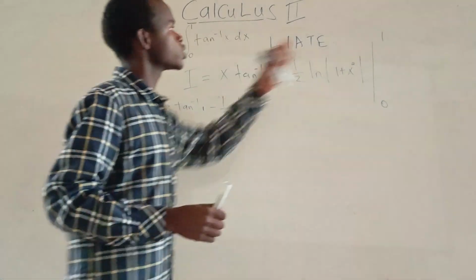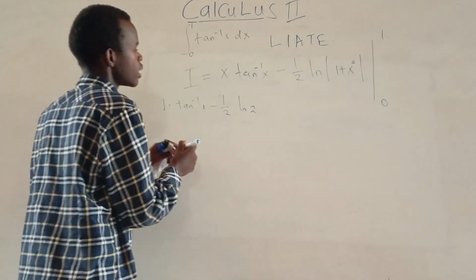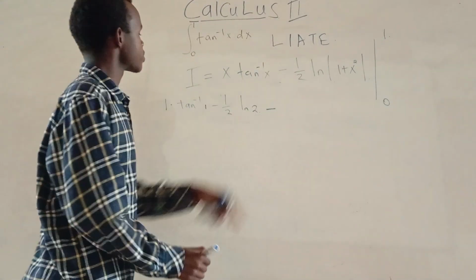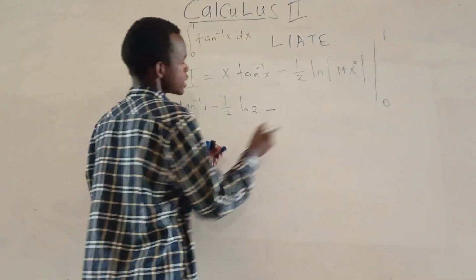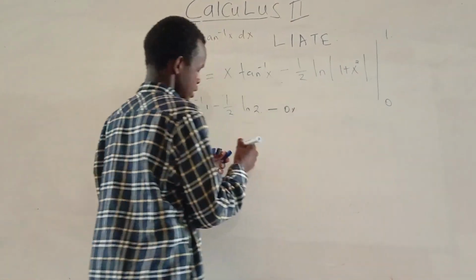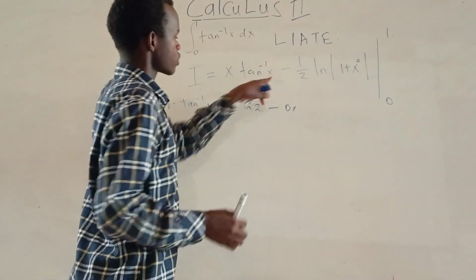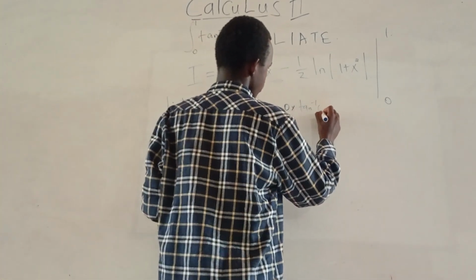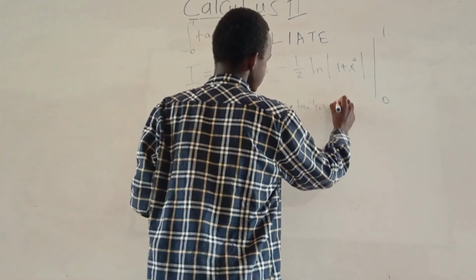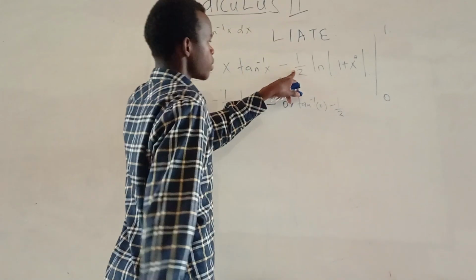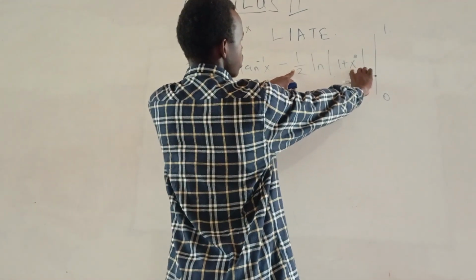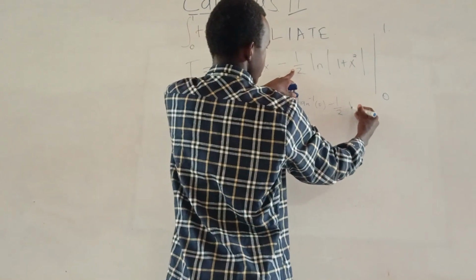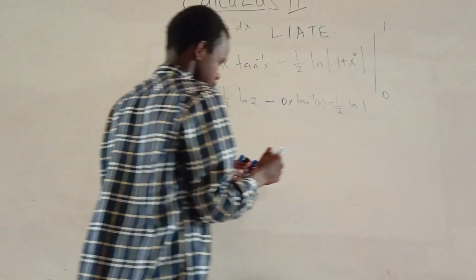I've already substituted the numerator, so that minus substituting now 0 to the expression, we'll get 0 multiplied by tan inverse of 0, minus a half multiplied by, placing 0 here, we'll get just 1, so multiplied by ln of 1.